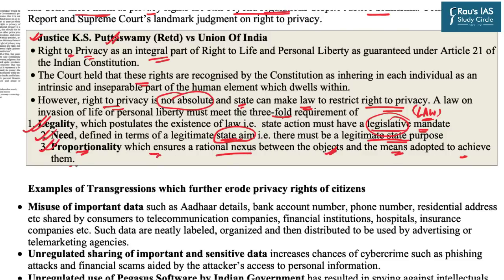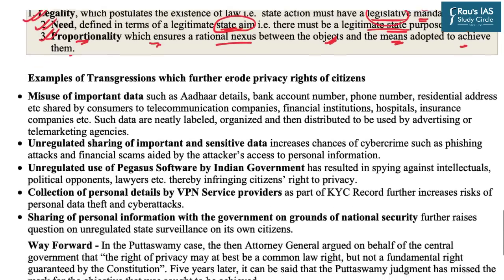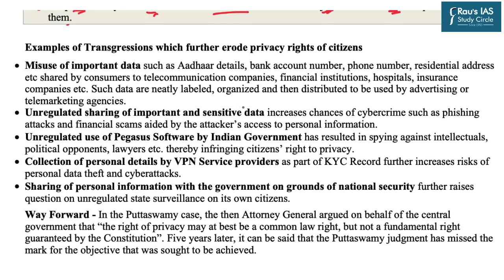But again, as we have discussed in the beginning, if we analyze the present context, certain government schemes or steps taken by the executive or the legislature, the author believes, show that the right to life and personal liberty is not being properly implemented. It provides us certain examples and data also. First, it says that there has been a gross misuse of important data.